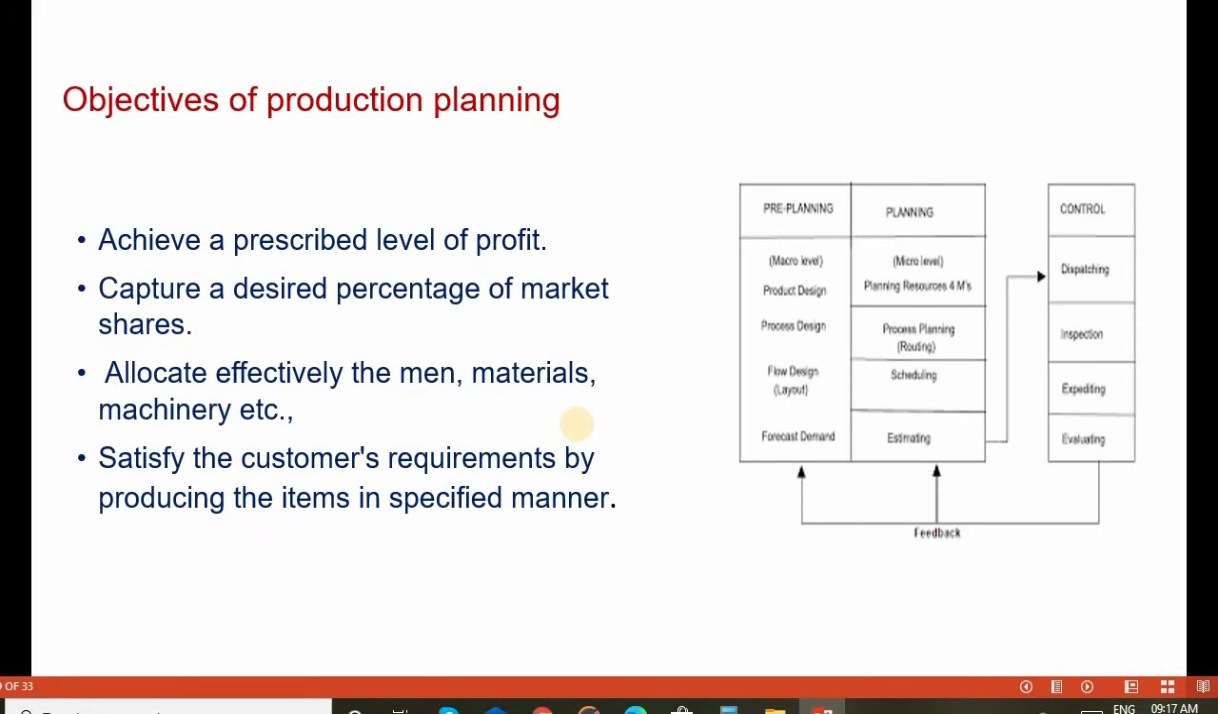Objectives of production planning. The production planning objectives are: achieve a prescribed level of profit, capture a desired percentage of market share, allocate effectively the men, materials, and machineries, and satisfy the customers' requirements by producing the items in a specific manner.